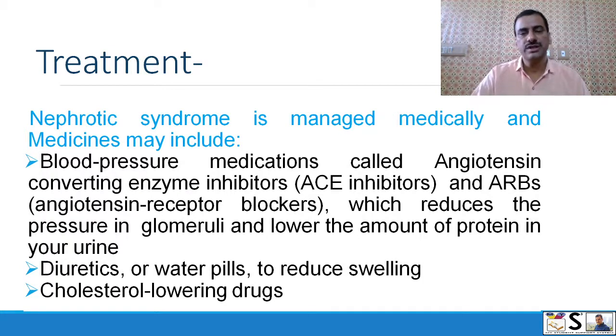Nephrotic syndrome can be managed medically and the medicines include blood pressure medicines such as angiotensin converting enzyme inhibitors, meaning ACE inhibitors, and ARB, angiotensin receptor blockers, which reduce the pressure in the glomerulus and lower the amount of protein in the urine.